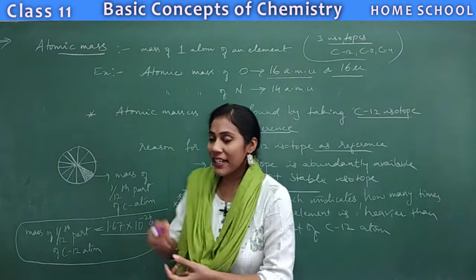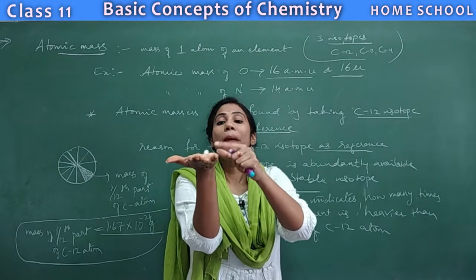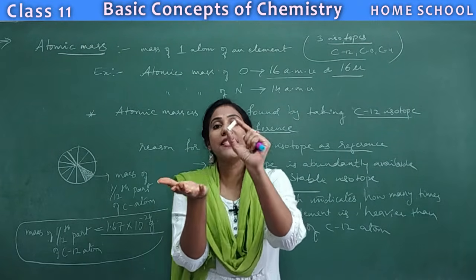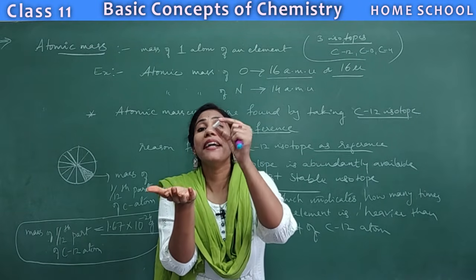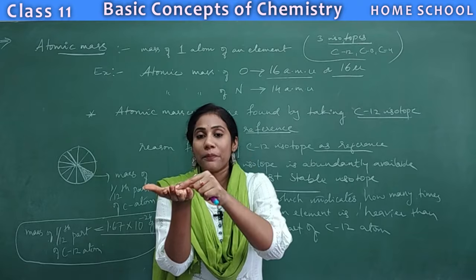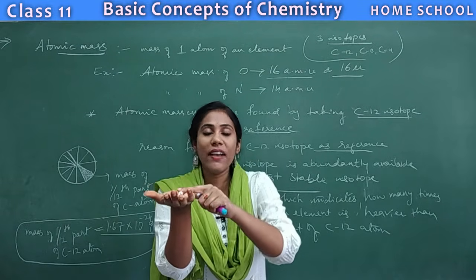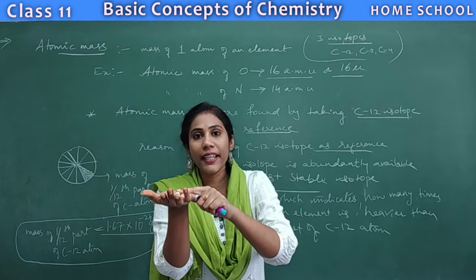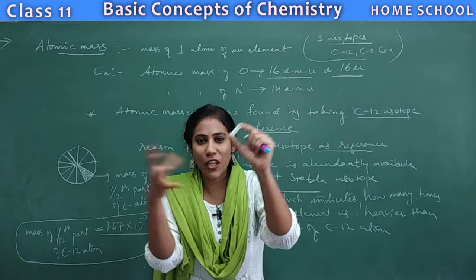Say for example, if this small chalk piece is 1 by 12th part of carbon atom, it has got some mass, some weight. I know its value. Let me take its value as 1 gram, for simplicity.